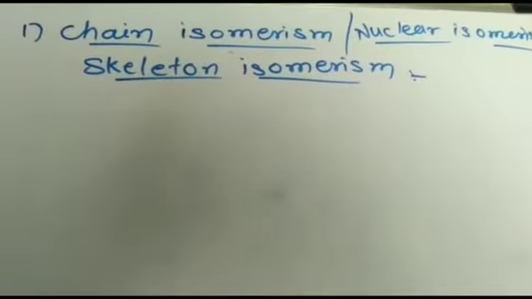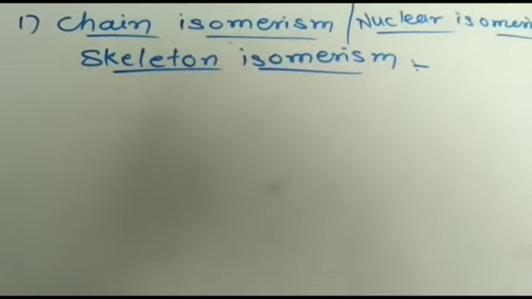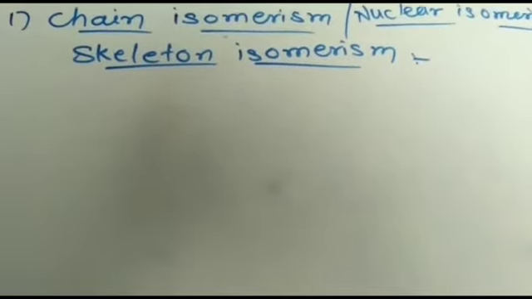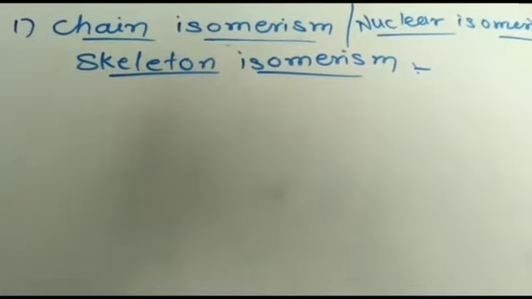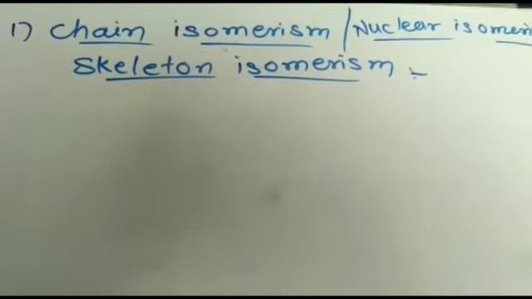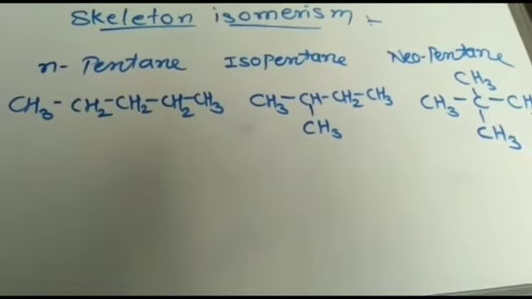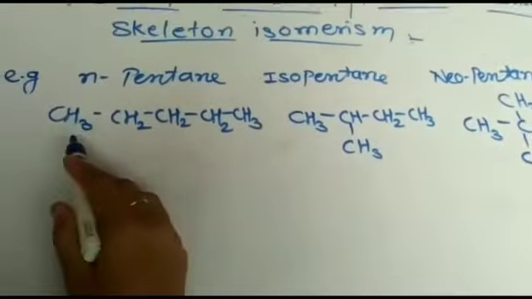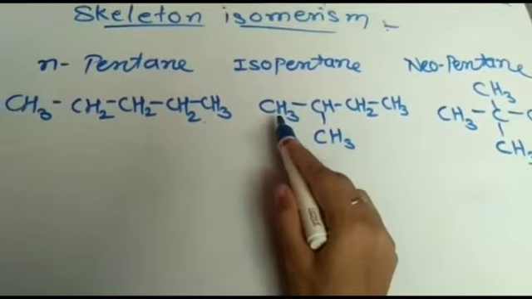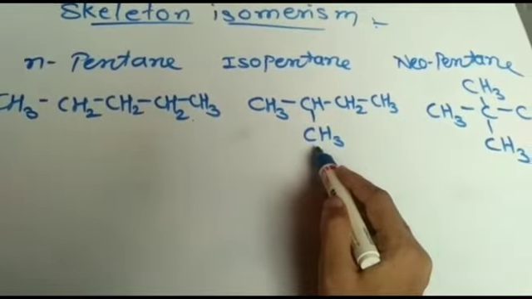First, chain isomerism or nuclear isomerism, also called skeleton isomerism, in which the molecular formula is the same but the carbon skeleton is different, or different in the nature of the carbon chain, that is straight chain or branched chain. Example: n-pentane, isopentane, neopentane. In n-pentane, a straight chain of carbon atoms is present. In isopentane, there is a branched chain: 1, 2, 3, 4 are in a straight chain and this one is branched.